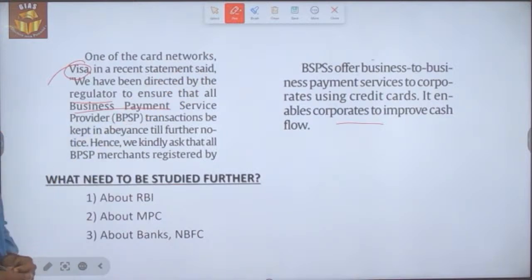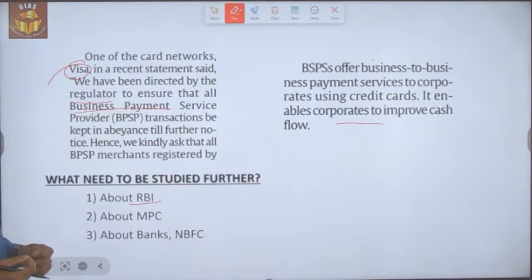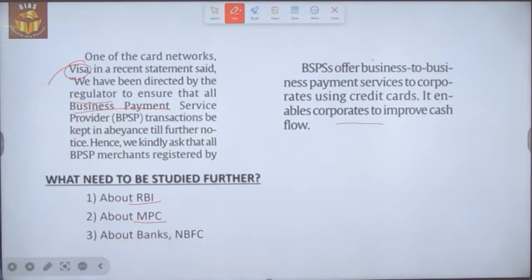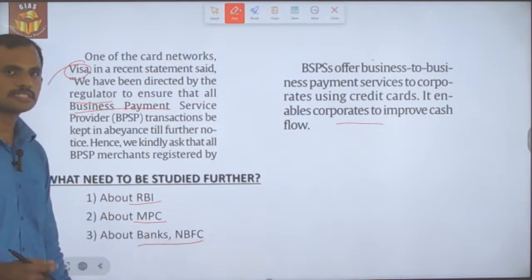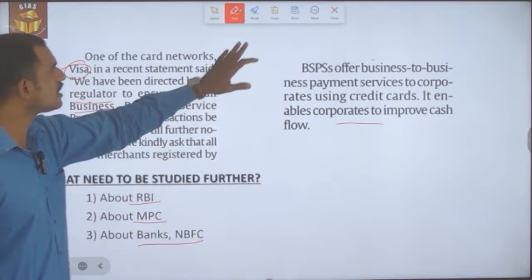Let's look into what are all the things we need to be further aware of. We should be aware of what the RBI is, its structure, function and mandate, and the MPC, that is the Monetary Policy Committee, and its structure, function and mandate, and then banks as well as NBFCs. So these are the areas we need to be further aware of, and with this we have reached the end of this topic.